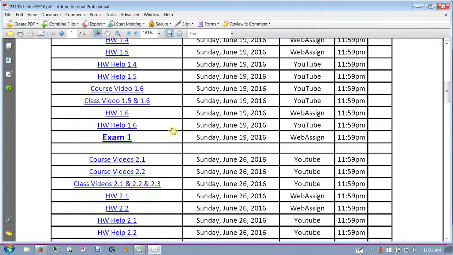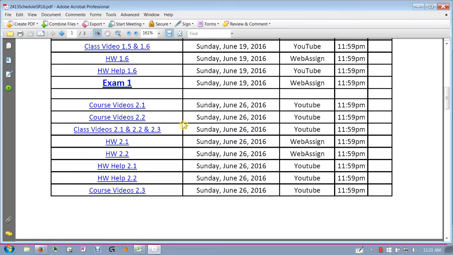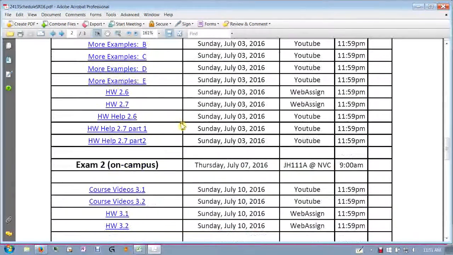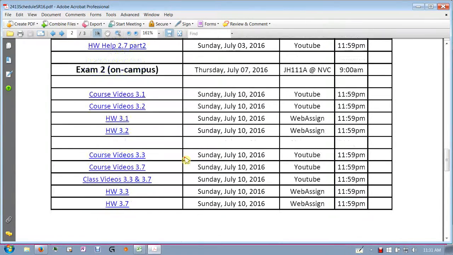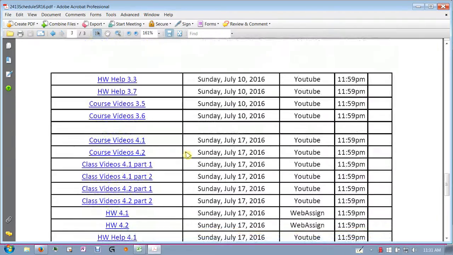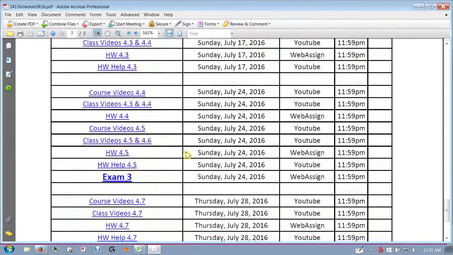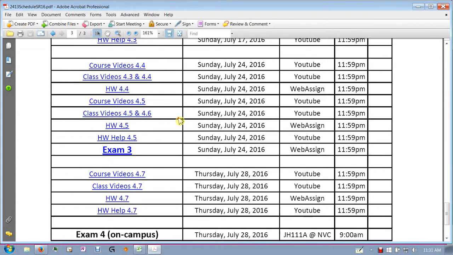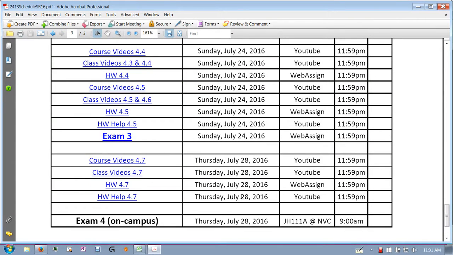Okay, so we move through the semester, noticing the deadlines, you keeping on track. And then we finally get to exam 2, which is on campus, July 7th, Thursday. And then we go through and you do the same thing, and lots of information here. And notice just that last week is a little tight, because classes end on July 28th. You've got a bunch of stuff due on the 24th, then you have more stuff due a couple of days later, and then your final exam. The date's correct here. Thursday, July 28th.